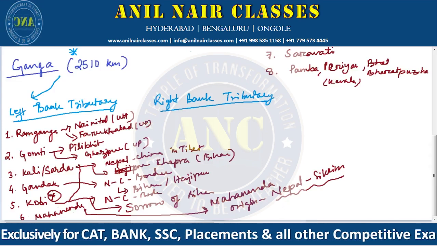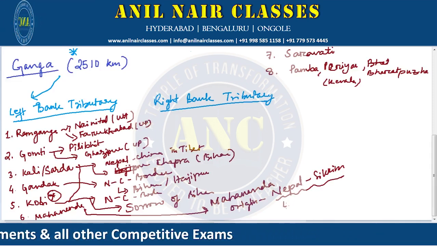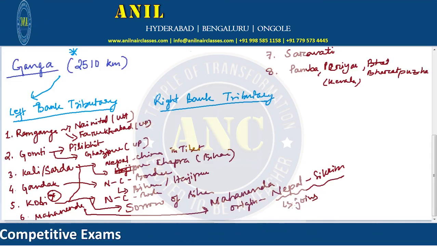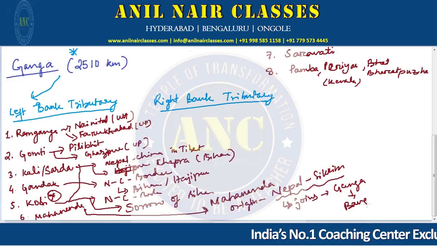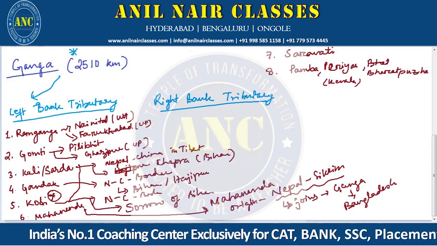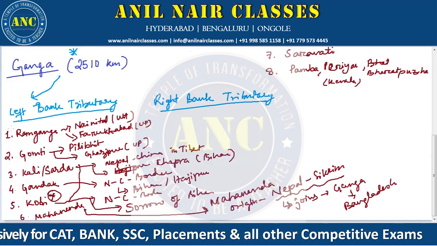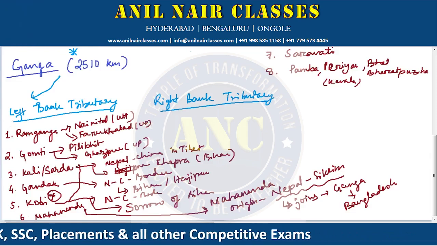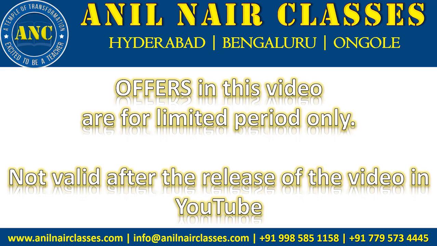So this is the only river which joins Ganga in Bangladesh. Right? I hope this is clear to all. Okay, so this was all about left bank tributaries. Similarly, we can go for the right bank tributaries.